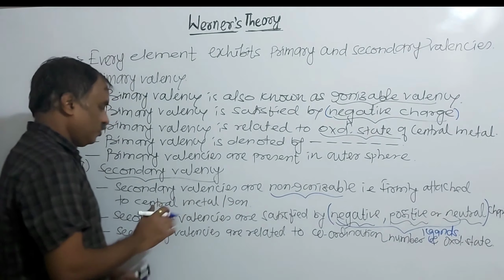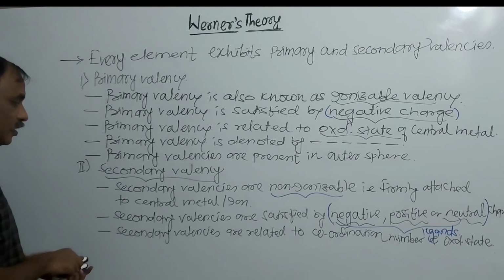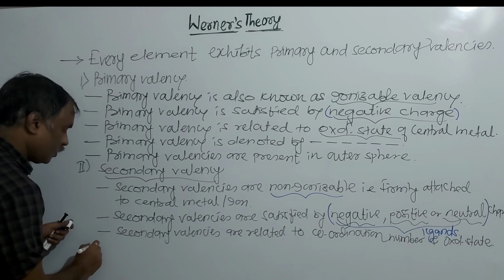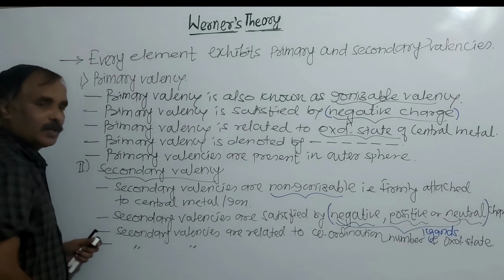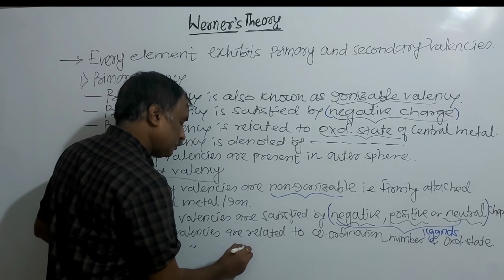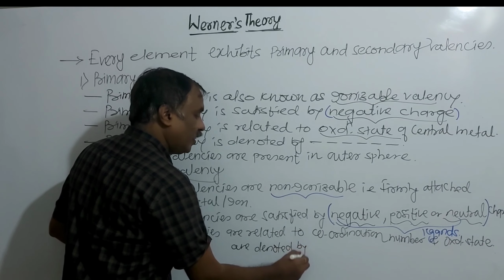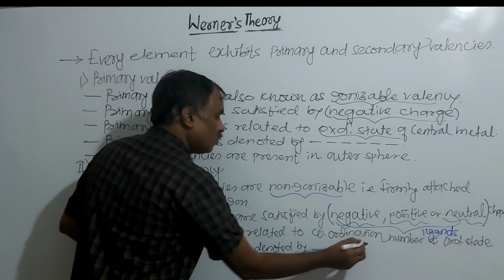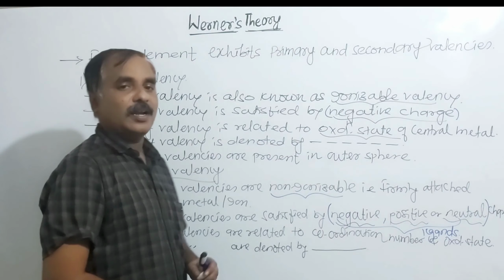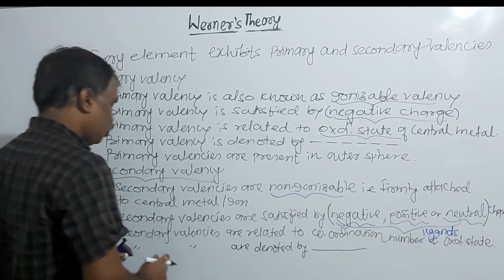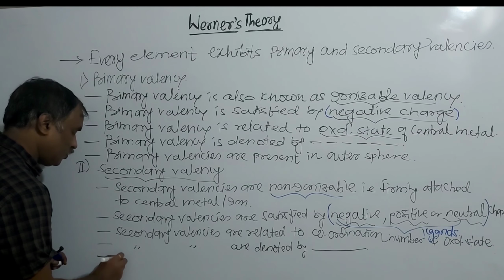Now, what is the position of this and what is the symbol of this? Secondary valencies are denoted by a thick line and are firmly attached to the metal or metal ion. The position of secondary valencies: secondary valencies are present